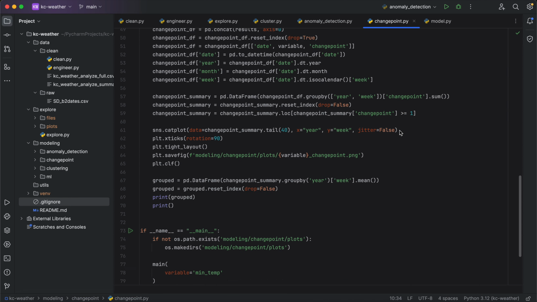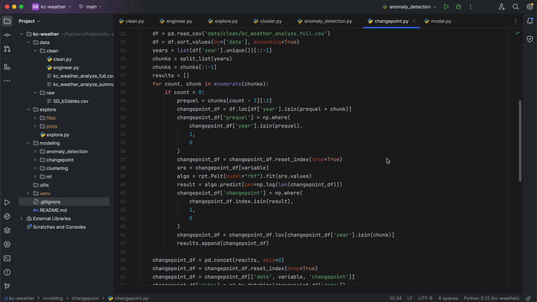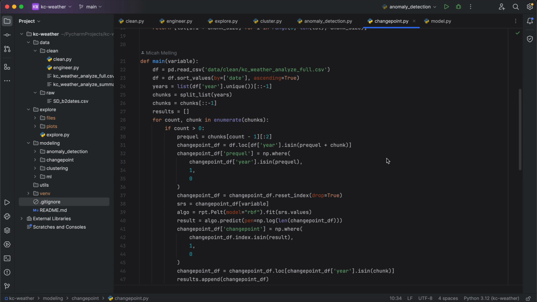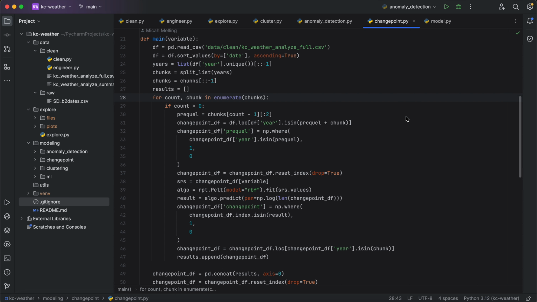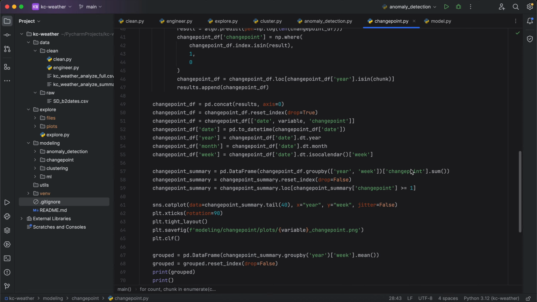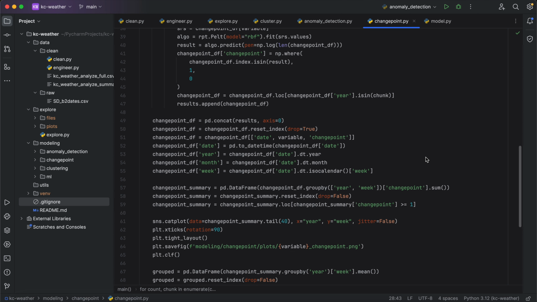In this particular script, I just do a vanilla implementation, and most of this is just boilerplate to actually get this to run on my laptop. So again, I won't explain this, but there's a chunking strategy here, because if I were to run this on the entire data, my laptop just can't handle this. So I run chunks of years and do change point detection, and then overlap those chunks and then dedupe the chunks as well, to make sure that we're not over representing certain years. But if you want to, you can definitely look at the code for that. This is also potentially a methodology, since we're sort of bootstrapping this and then pasting the bootstraps together. This might be a way to reduce overfitting as well.